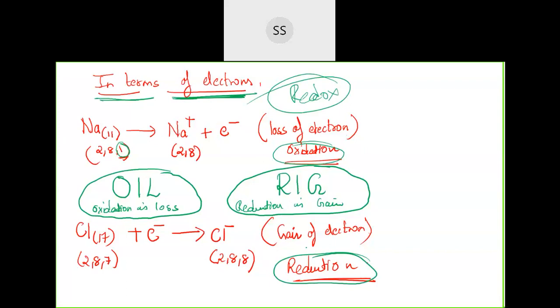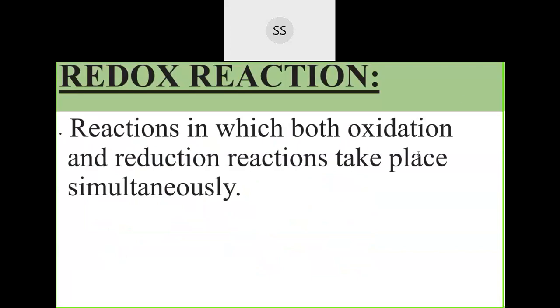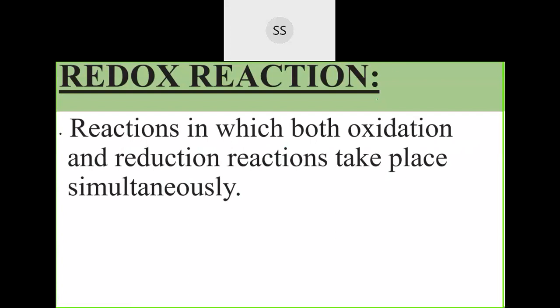But if both of them are happening simultaneously, then we call it a redox reaction. So a redox reaction is the one in which both oxidation as well as reduction take place simultaneously.